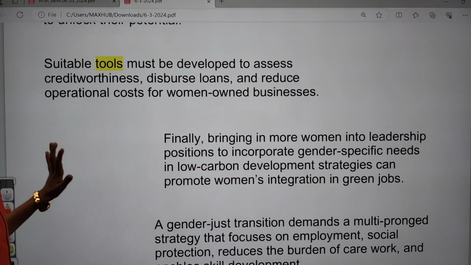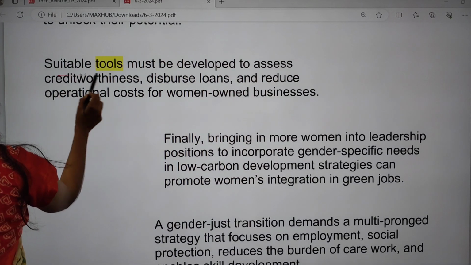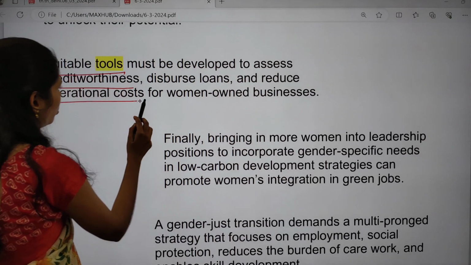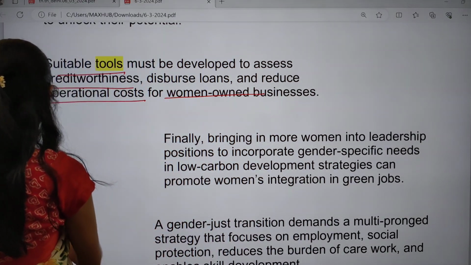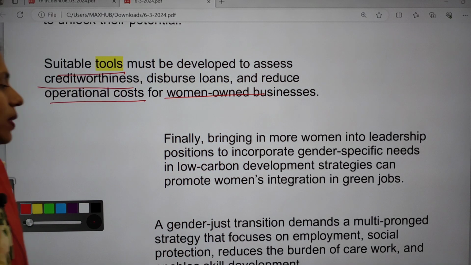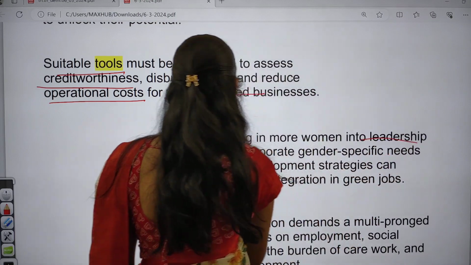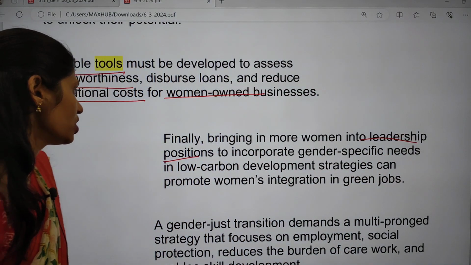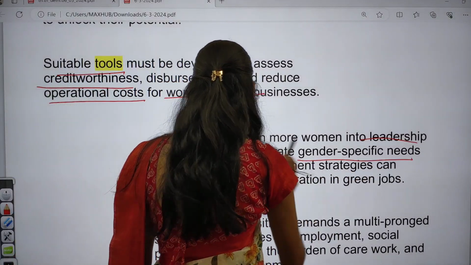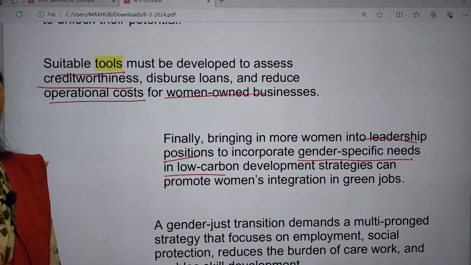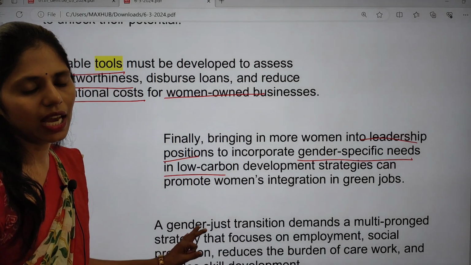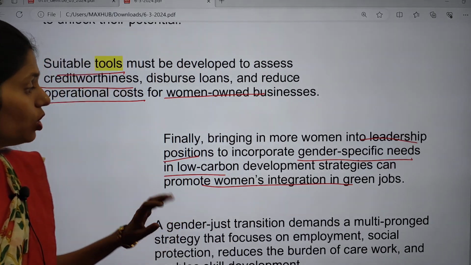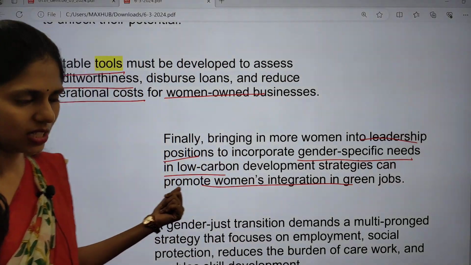And even government can provide the suitable tools to assess creditworthiness, to disburse loans, and to reduce operational cost for women-owned businesses. And finally, we have to bring more women into leadership positions to incorporate gender-specific needs in low-carbon development strategies. In this way, that can be helpful to promote women's integration in these green jobs, so we can increase women's participation.